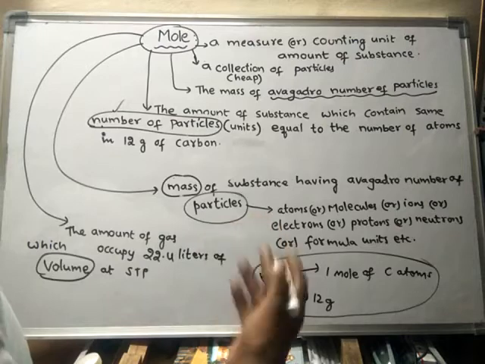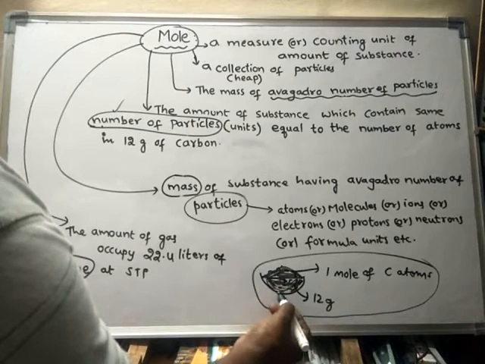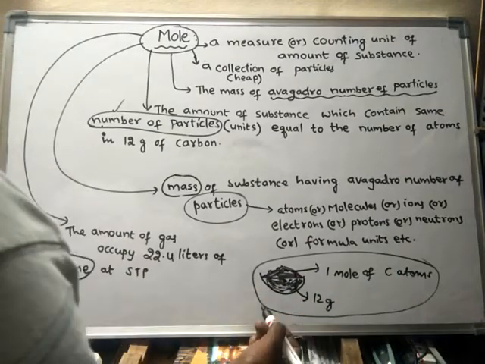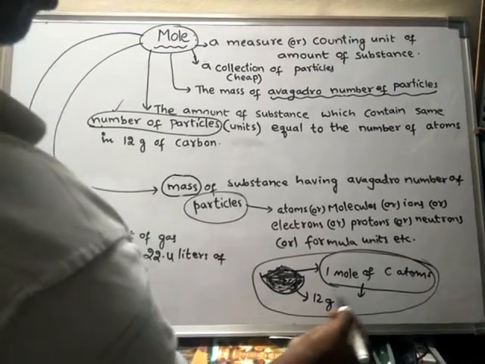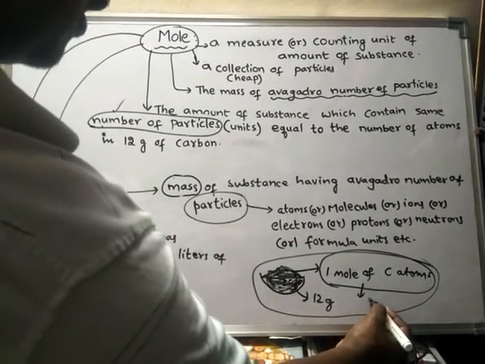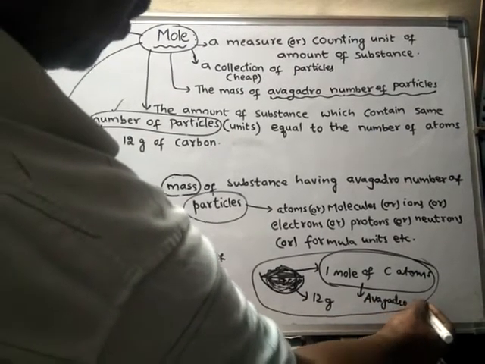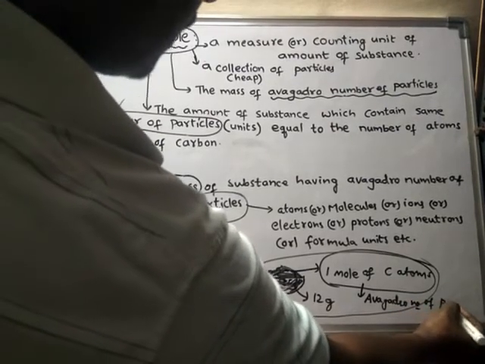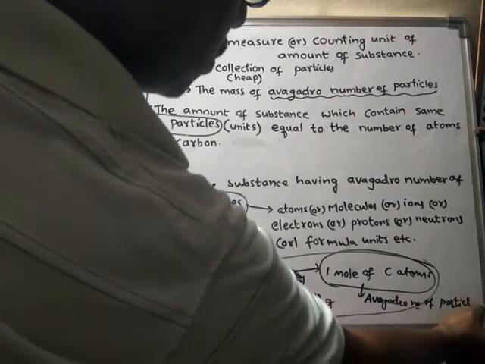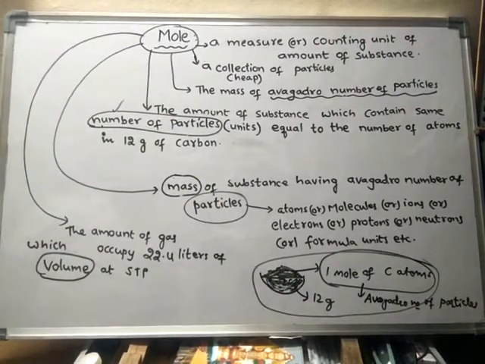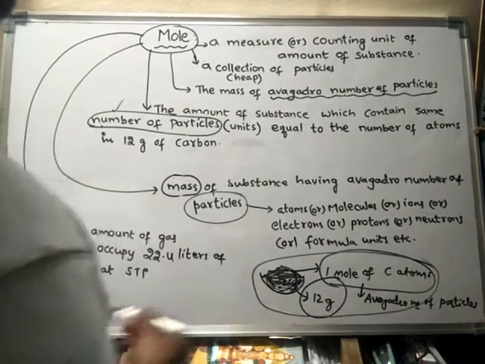See, actually 1 mole of carbon atoms contains how many particles? 1 mole of carbon atoms contains Avogadro number of particles. Avogadro number of particles means 6.023 into 10 to the power of 23 particles. So 1 mole of carbon is equal to 12 grams.